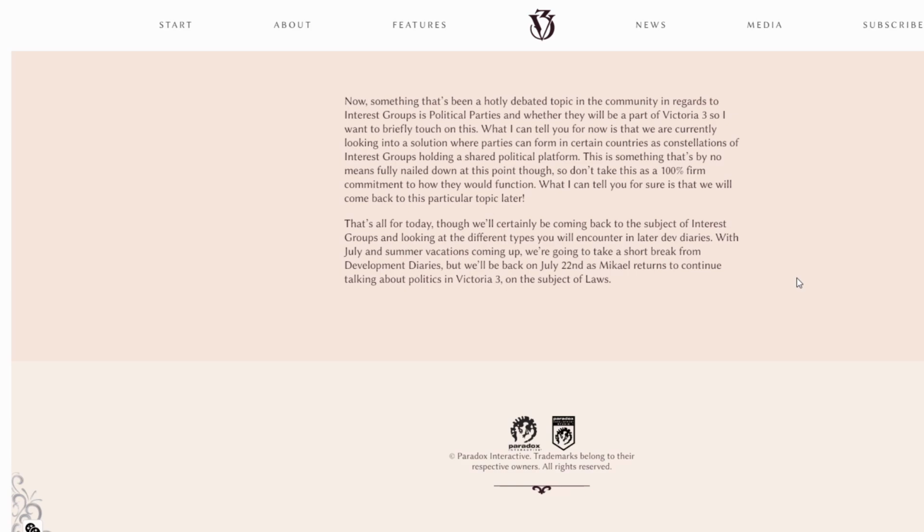And they've said so much also on Twitter, the developers, that this is something they're looking at, but they won't sacrifice interest groups for the sake of political parties. That's obviously going to be something of interest. Let me know down in the comments below what you think. Do you prefer interest groups, political parties? Obviously, I think we'd all love to see if they can mesh them. What are your thoughts on the fact that they focus so much on interest groups and political parties are basically an afterthought that they can maybe add on?